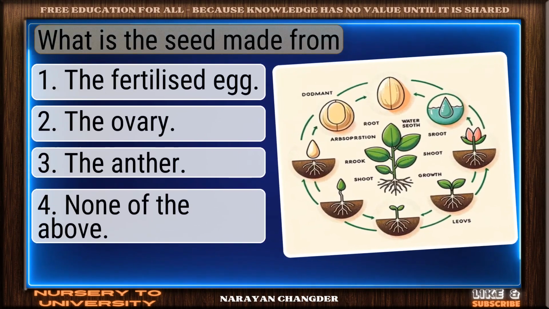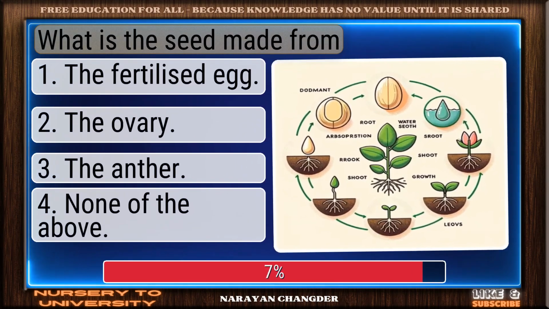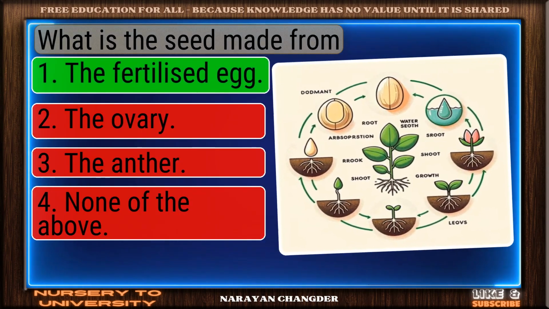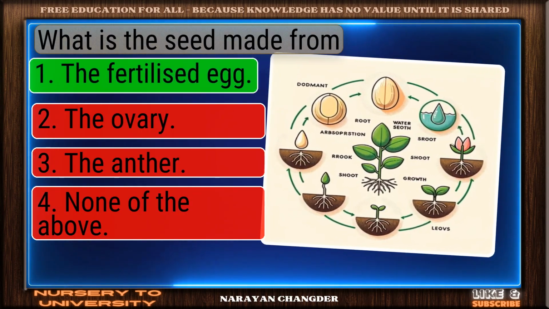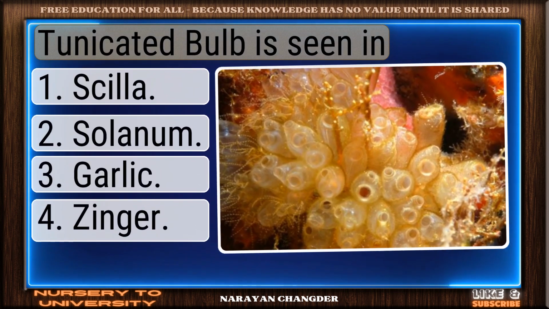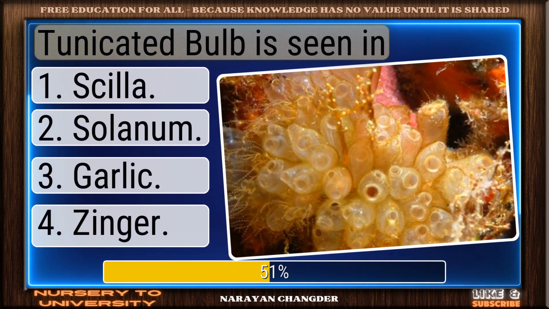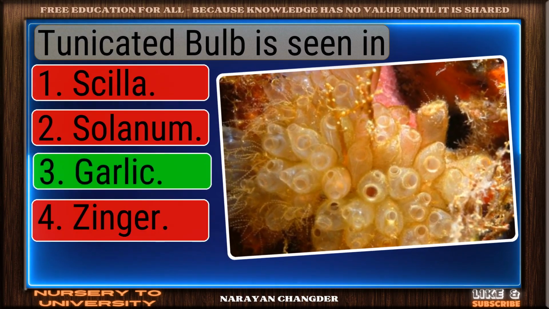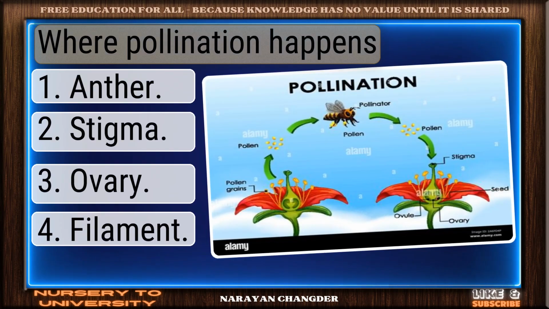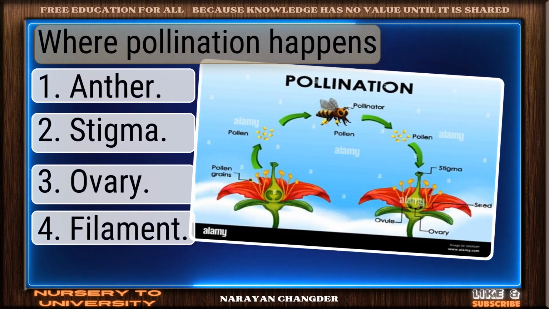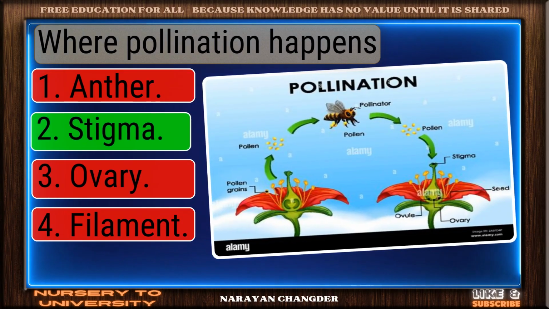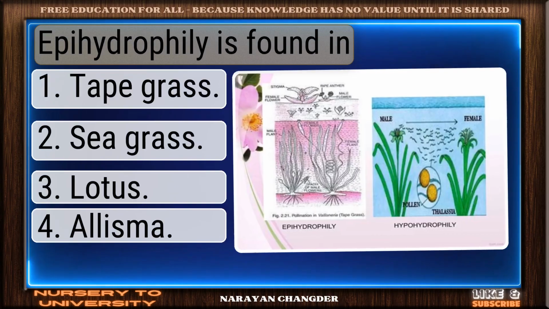Question number 235. What is the seed made from? Correct response. The fertilized egg is the most accurate answer. Question number 236. Tunicated bulb is seen in? Good thinking. Garlic is the right answer. Question number 237. Where pollination happens? Nicely done. Stigma is a solid answer.